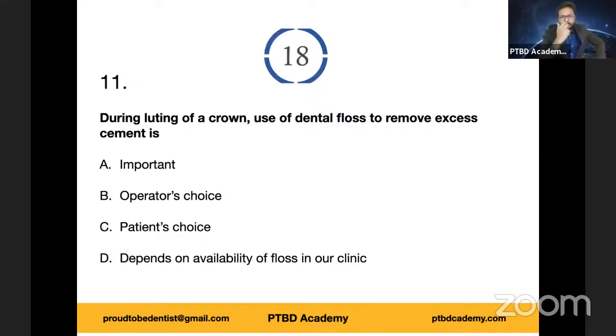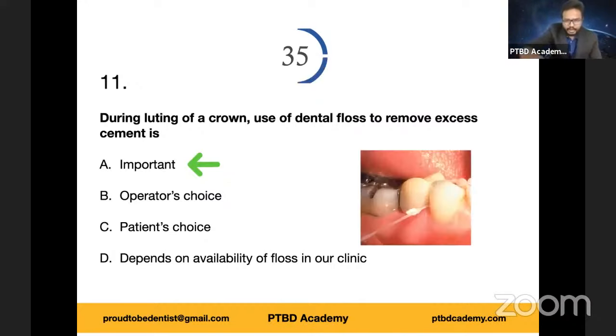Yes, it is important to use dental floss. That too, we need to use knotted dental floss, make a knot, and then pass it interproximally towards the marginal area to remove the bulk of the cement immediately after achieving complete seating. Depending upon the type of cement, you can remove the excess part as discussed previously. But floss has to be used immediately after complete seating of the crown to remove bulk of interproximal excess cement.